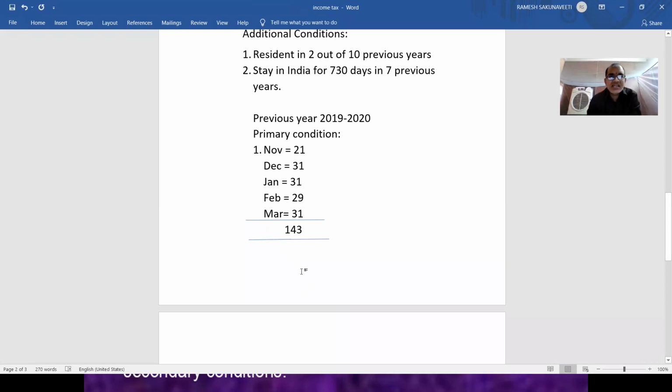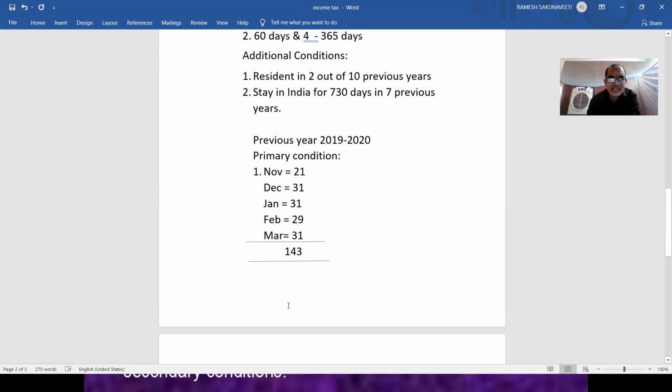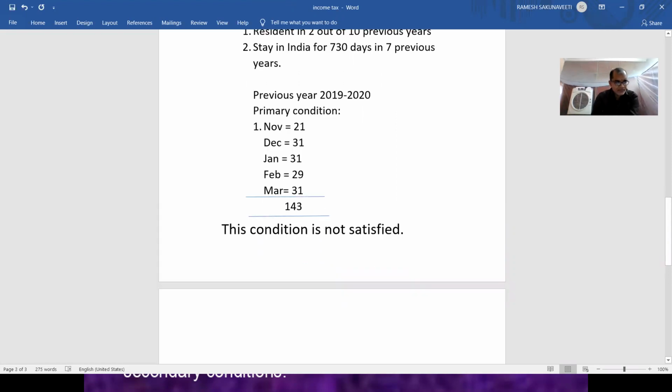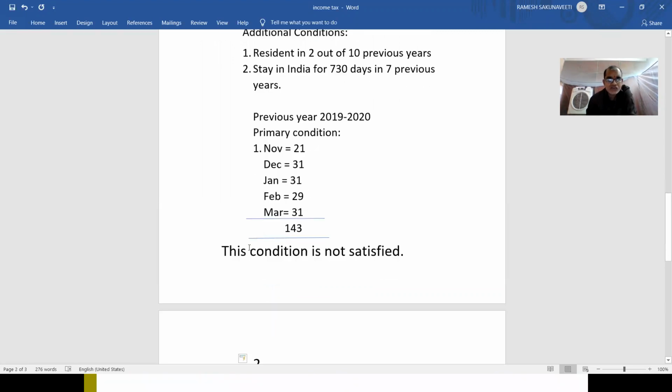So the first condition is that he should stay in our country for 182 days. He did not stay, so you have to write that this condition is not satisfied. Okay, the second condition we will check. What is that second condition? Stay in India for 60 days during the previous year. He stayed 143 days, no?